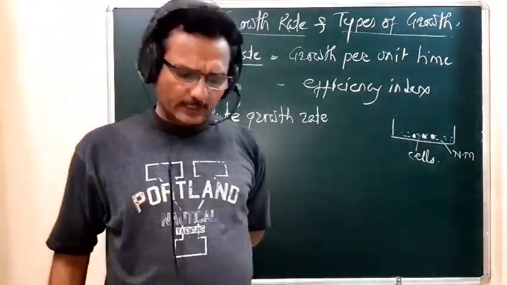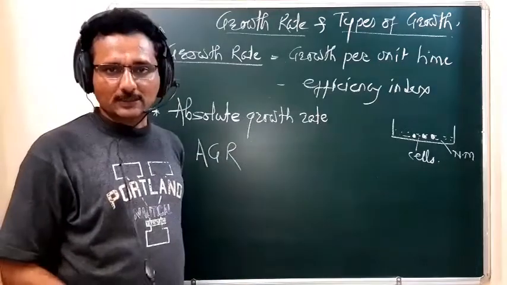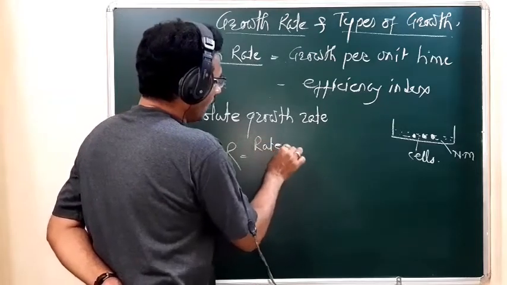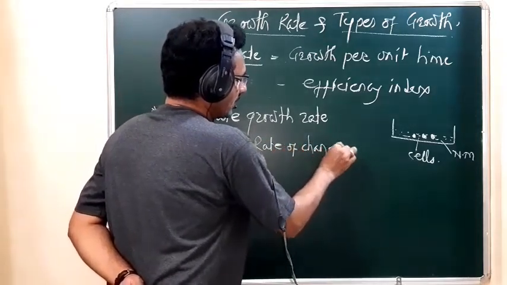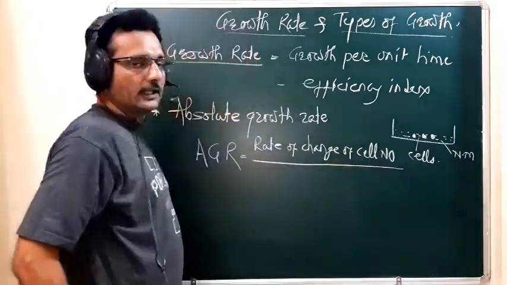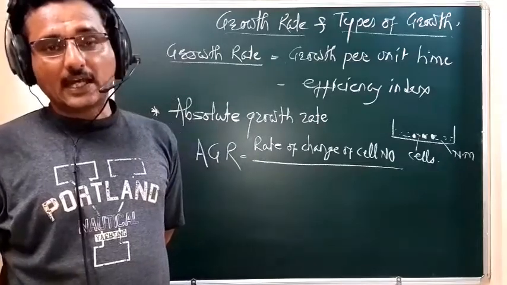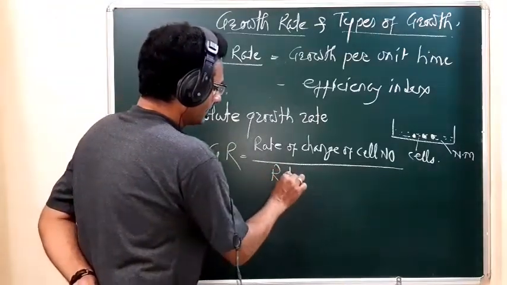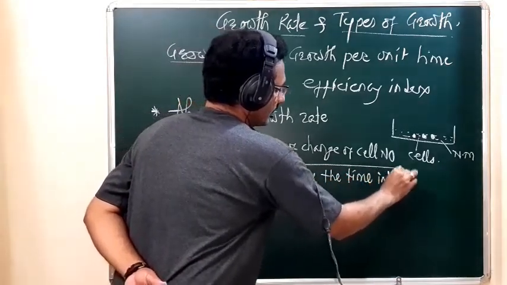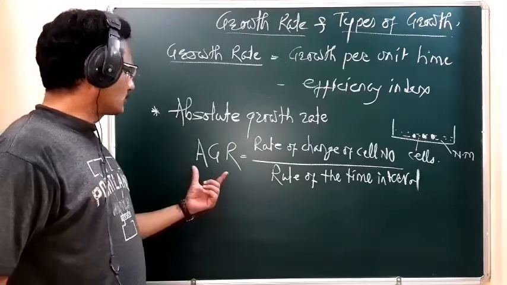The absolute growth rate is the rate of change of cell number, that is, the ratio of the change in cell number to the time interval. This ratio is the absolute growth rate.